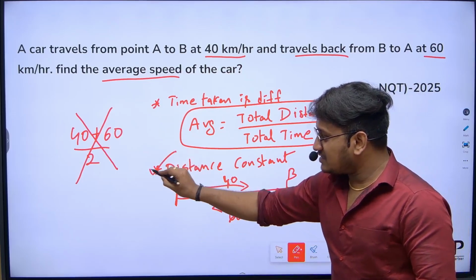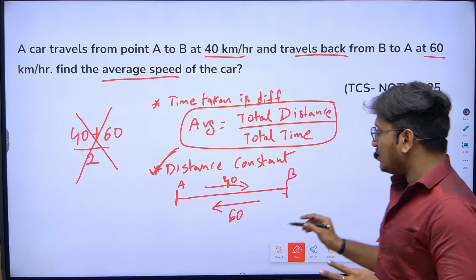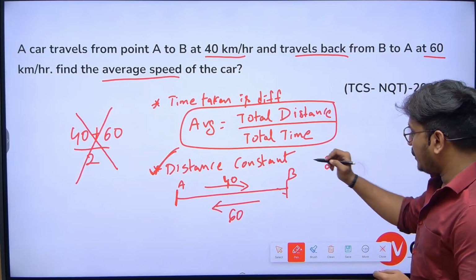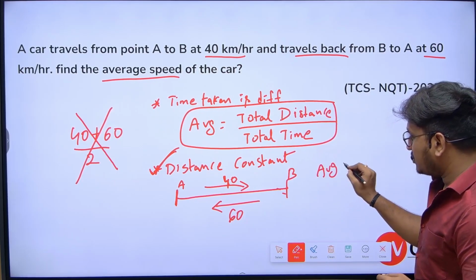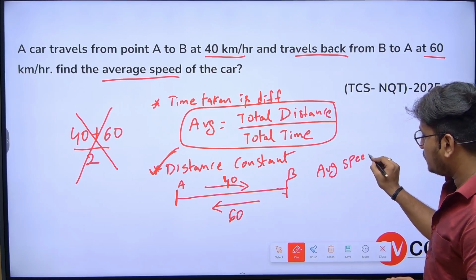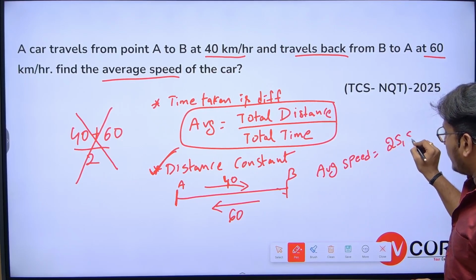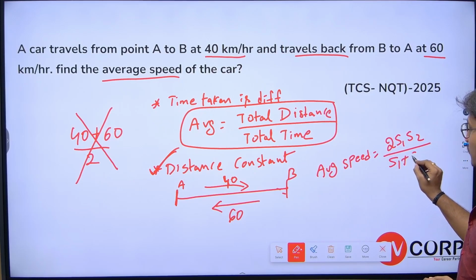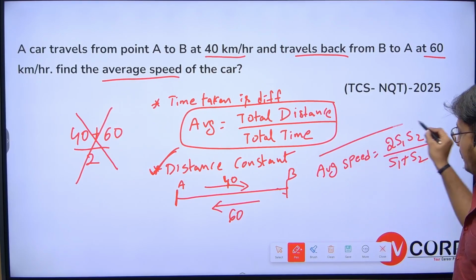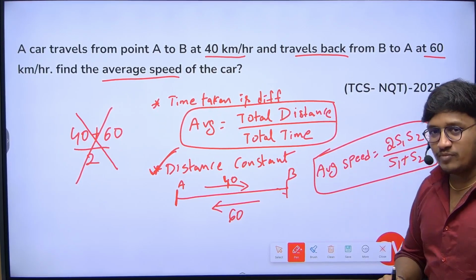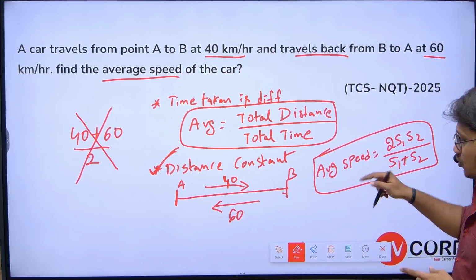When the distance is constant, do remember this very simple logic: average speed is equal to 2 s1 s2 divided by s1 plus s2. Very important logic. If you have not seen this, make a note.